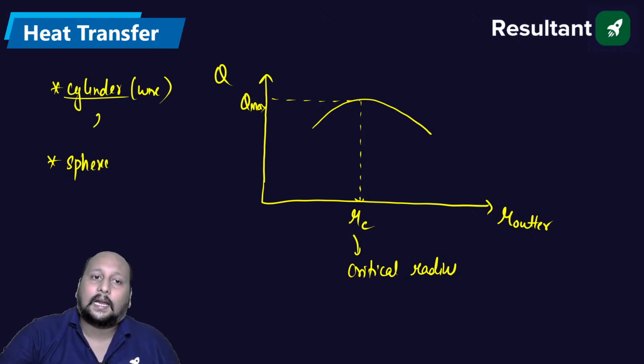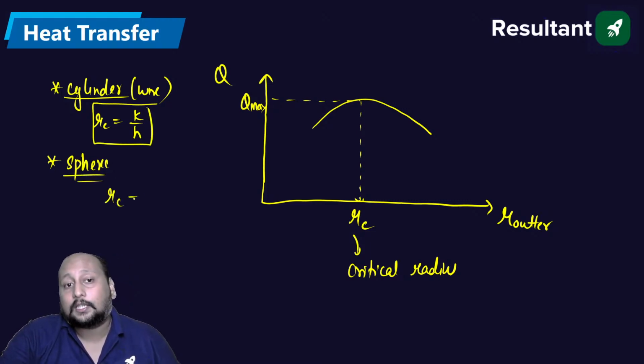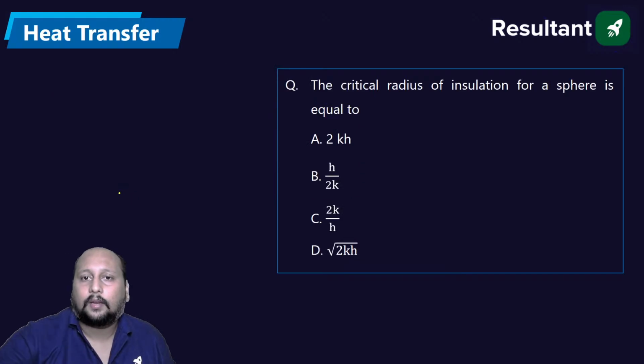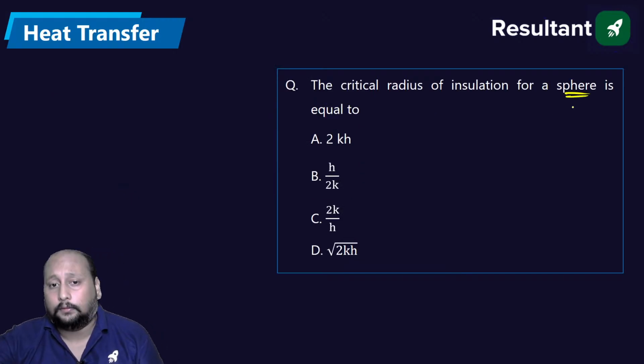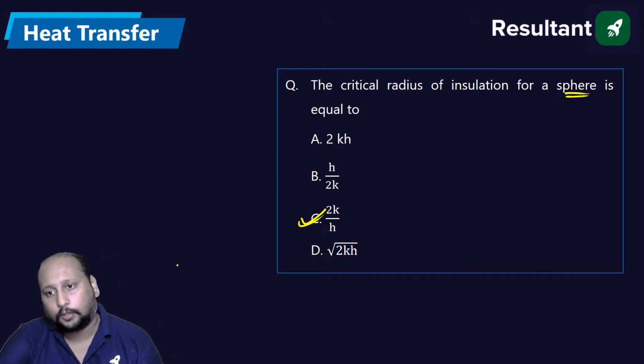तो सिलेंडर का what is the value of RC? RC is equal to k by h. For cylinder it is k by h. For sphere the critical radius is twice of k by h. That's it. Concept same hai, only slight formulation changes. So here we are saying the critical radius for sphere, that is 2k by h. Option C is the correct answer.